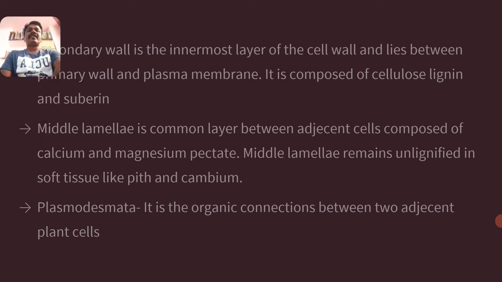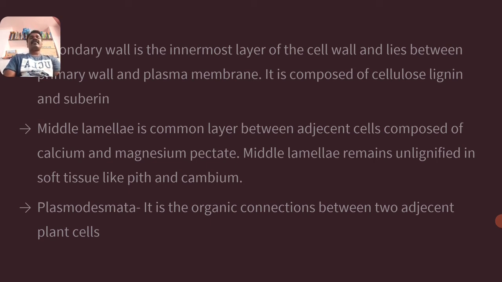Next, the secondary wall is the innermost layer of the cell wall and lies between the primary wall and the plasma membrane. The composition of this secondary wall is cellulose, lignin and suberin. Again, all these 3 are carbohydrate forms. These are the depository substances present in the secondary wall of the cell wall.